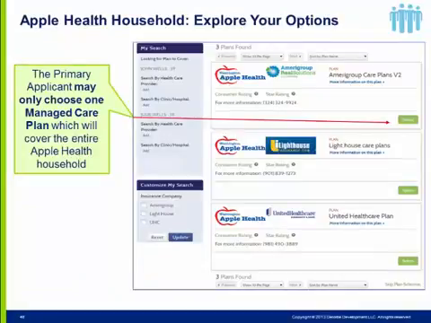Even if the Apple Health only household members are on different Apple Health programs, such as children are eligible for Apple Health for kids and the mother is eligible for Apple Health for pregnant women, their EYO page will only display the common managed care plans which apply to all members of the household, and one managed care plan will still need to be selected. After they select the managed care plan for their household, the primary applicant will navigate through the rest of the application and end up on their dashboard where they will see all enrollments for their household as previously discussed.